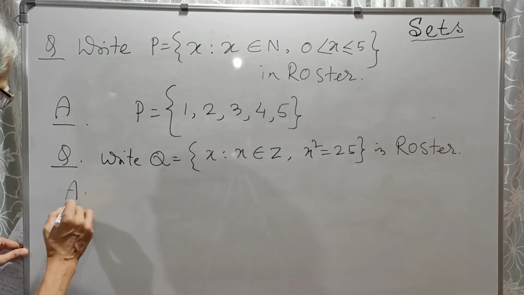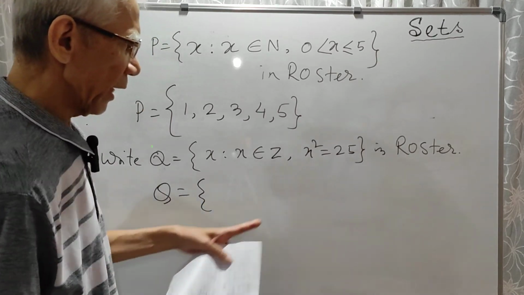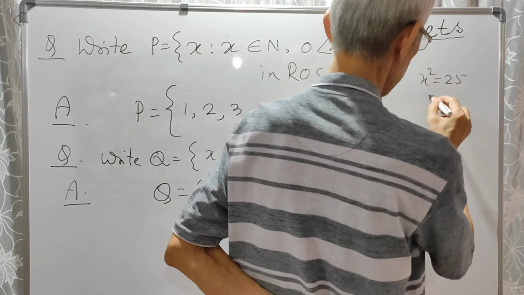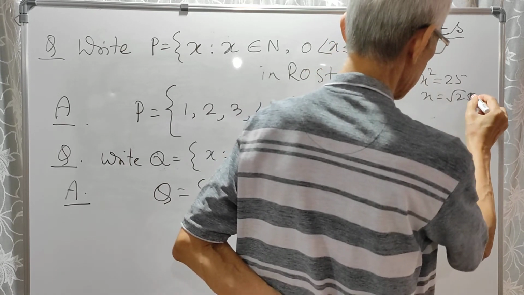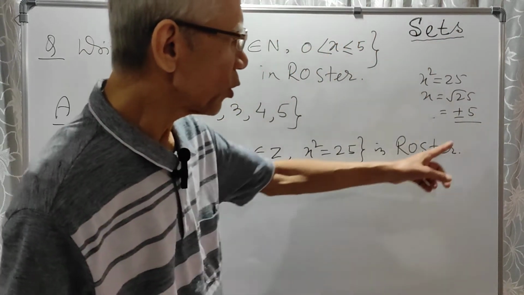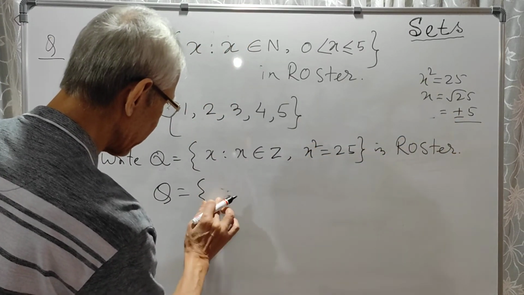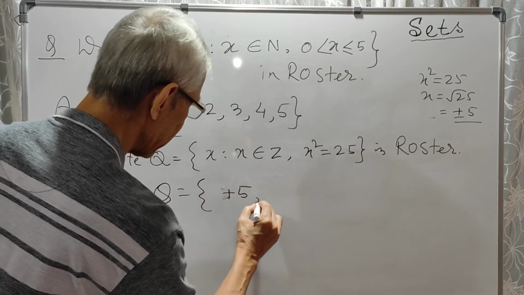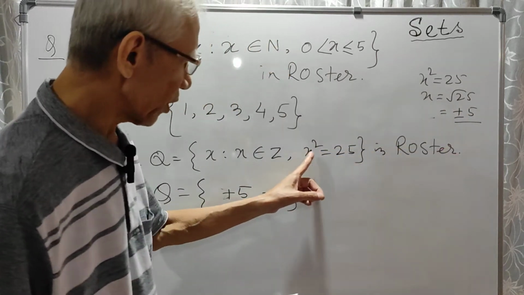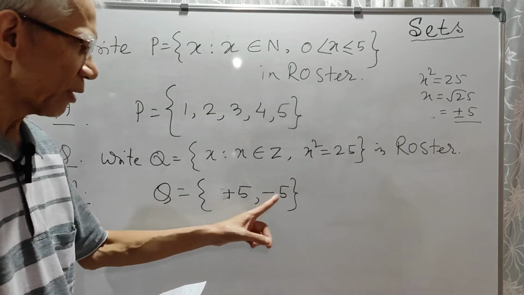So what will be the answer in roster form? So Q. Now you see x square equals 25. So solve it. x square equals 25. That means x equals root over 25. Now root over 25 is plus minus 5. So we got two elements. So it will have two elements, plus 5 and minus 5. So from this what we get? Value of x, plus 5 and minus 5. So plus 5 and minus 5 will be the two elements.